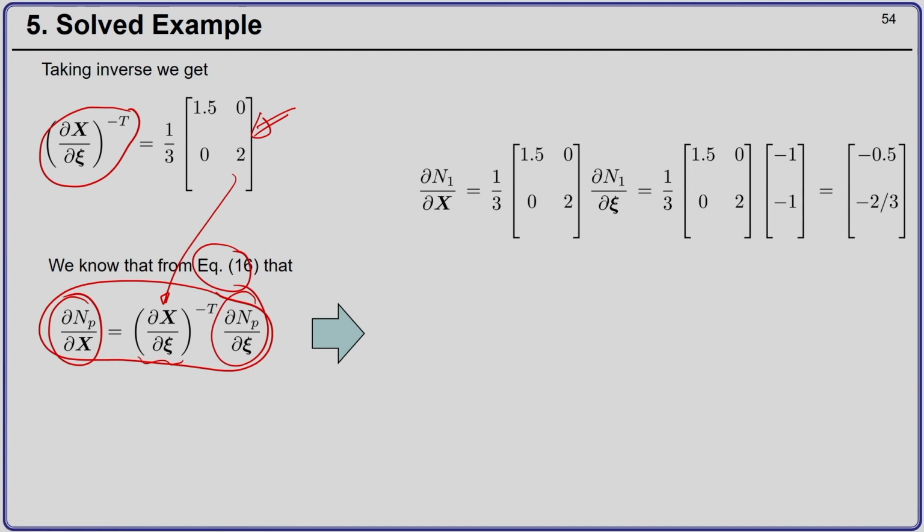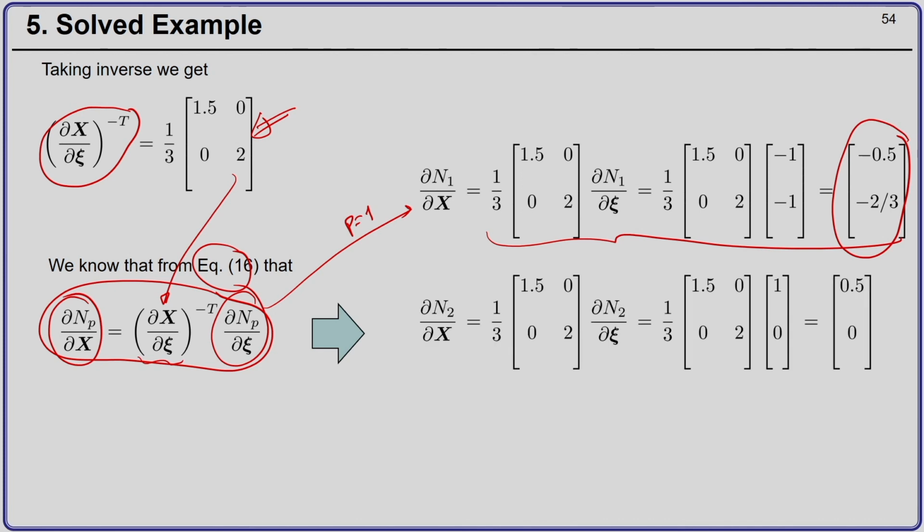So, for p equal to 1, I can substitute and get the expression del N1 by del X as minus 0.5, minus 2 by 3.